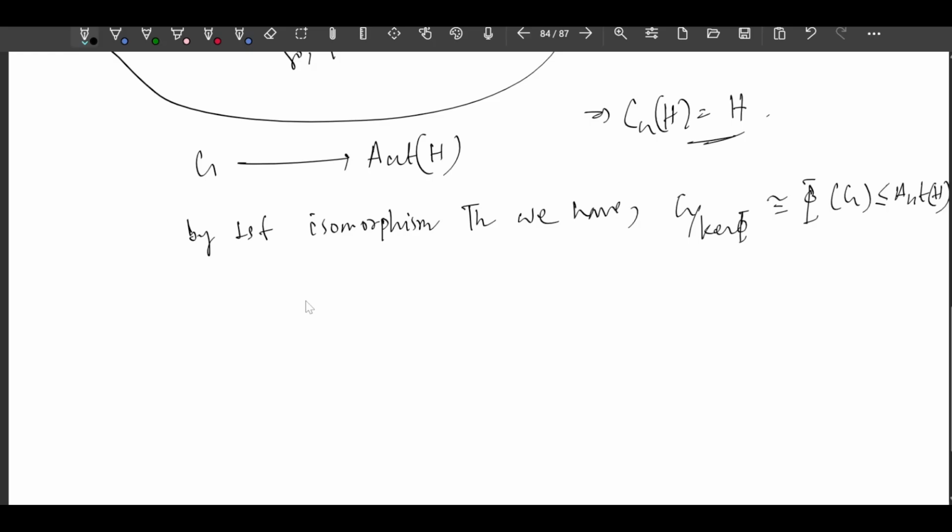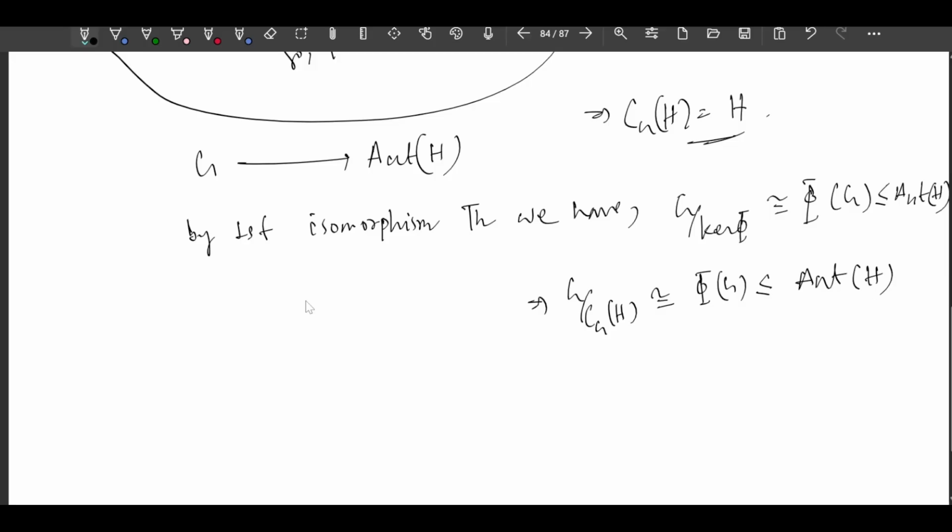The automorphism group of H. Okay, this implies G by C_G(H) is isomorphic to Phi of G, sorry, not isomorphic, that is a subgroup of the automorphism group of H, right?